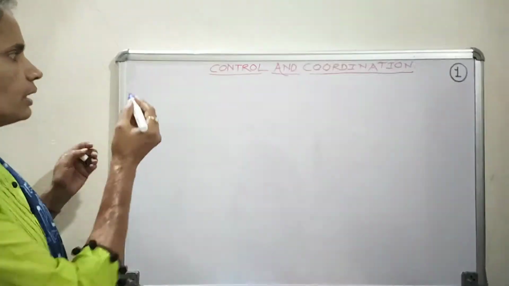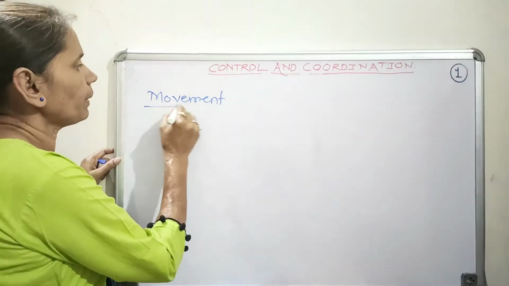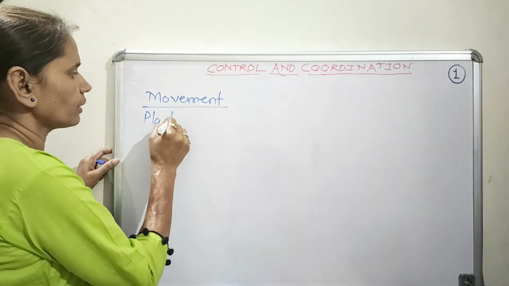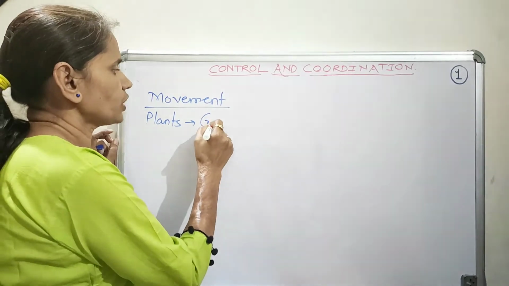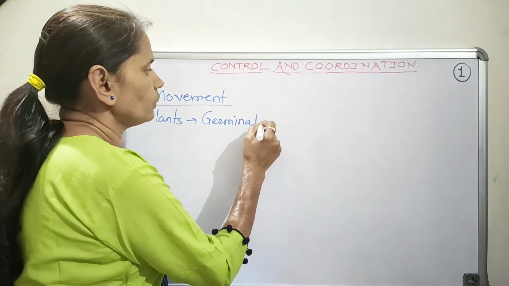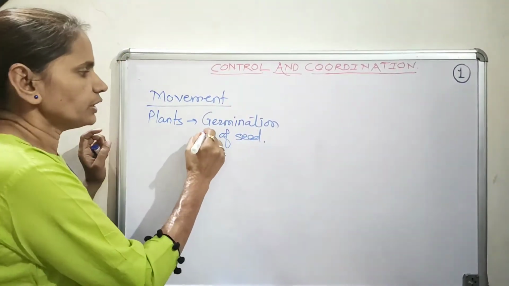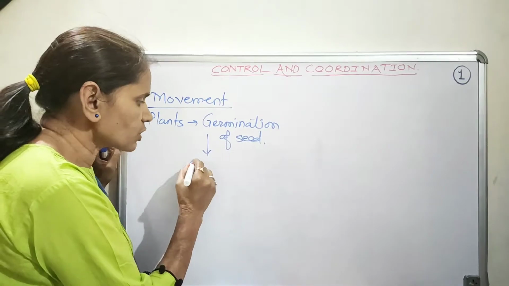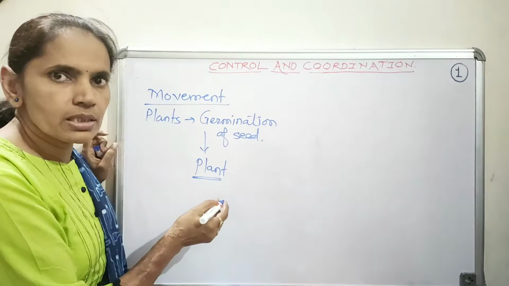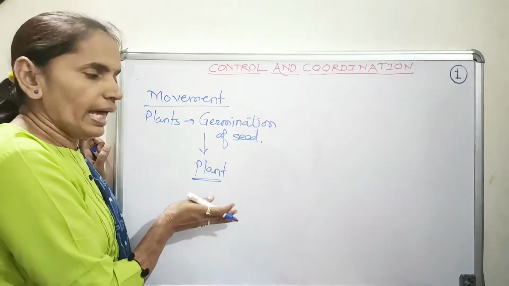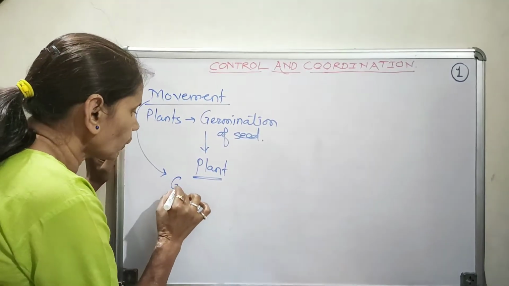Now let us consider the life process movement. What will be the example of movement in the plants? Do you remember? The first example that we can see is the germination of seeds. The interesting thing in case of plants is that the germination of seeds results in sprouting and it forms a plant. Here movement can be noticed in the form of increase in the length of the plant. So here the movement is connected with the growth of the plant.